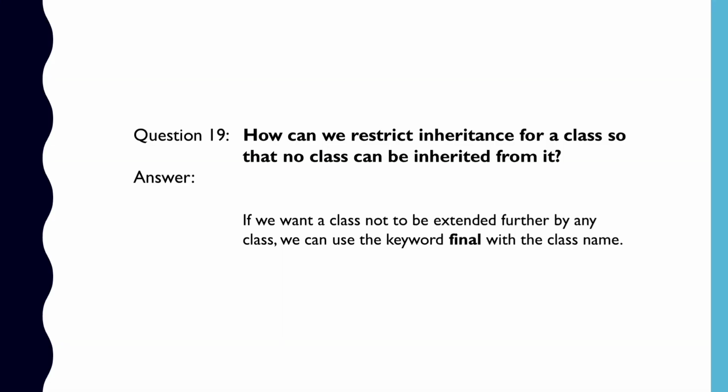Question number 19. How can we restrict inheritance for a class so that no class can be inherited from it? In order to restrict inheritance for a class, we can use the keyword final with the class name. If a class is declared as final, then that class can never be extended by any other class.